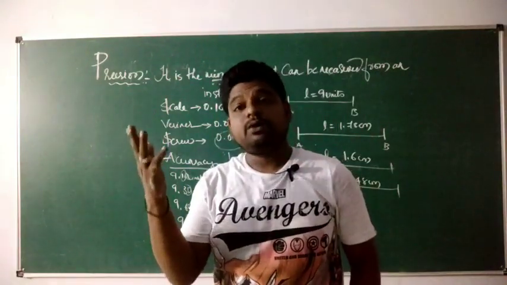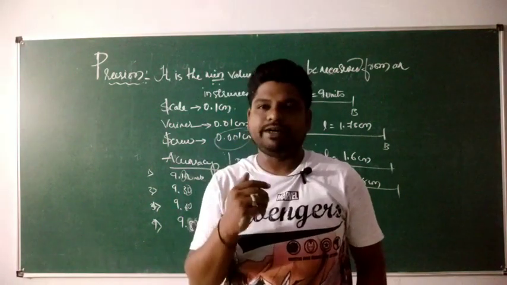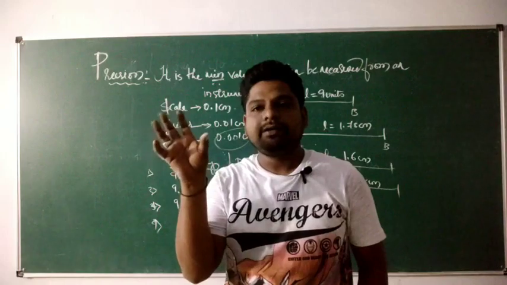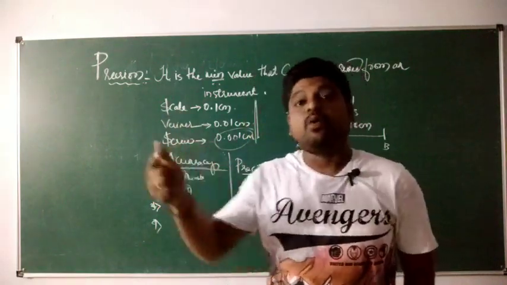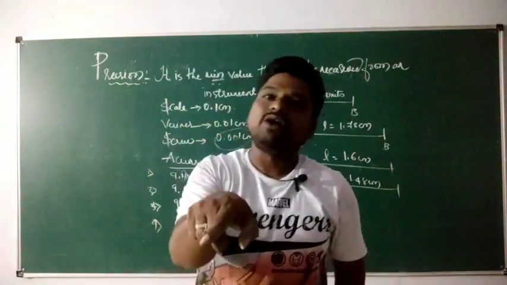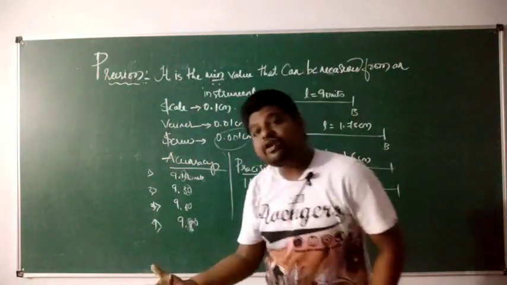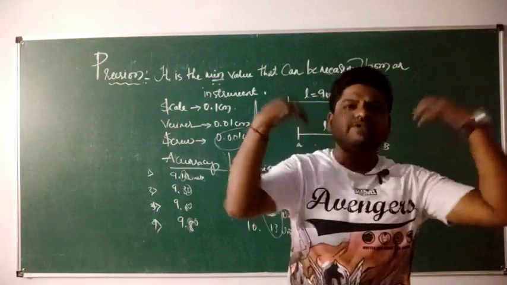288 is the true value. I may end up with 278. So I am short by 10 centimeters. Fine. It means whatever I have measured is wrong. That wrongness or imperfectness might be due to different reasons.